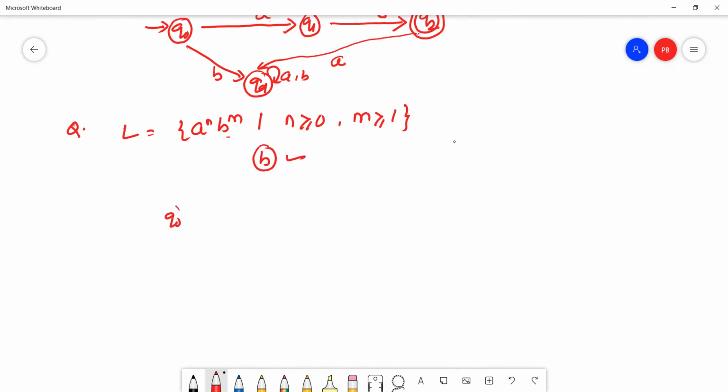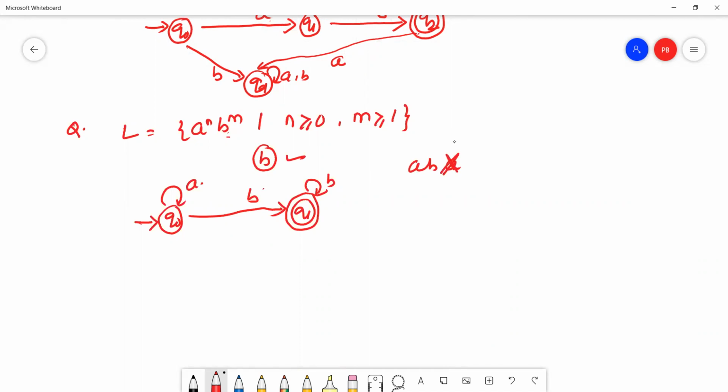So this is the Q0 state. This is the Q1 state, which is the final state, reached on b. A is a self loop. B is also a self loop, but the minimum string is b.